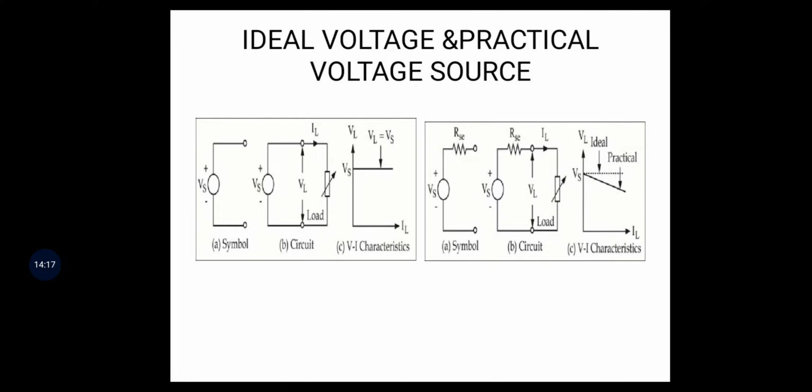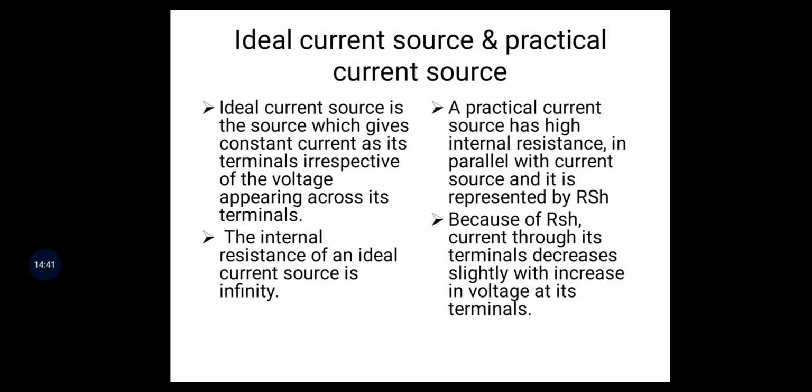That's why in the VI characteristic graph there is no straight line. There is an inclined line. It represents VL less than Vs, and then the current increases. So these are the circuit diagrams and VI characteristics of the ideal voltage source and practical voltage source.